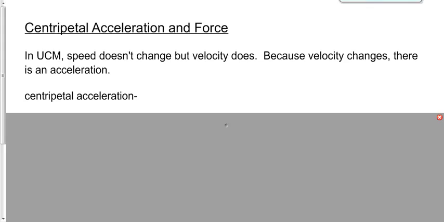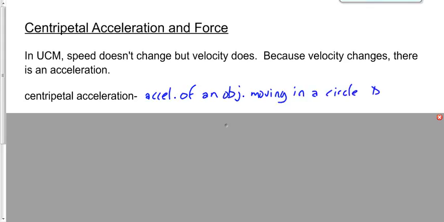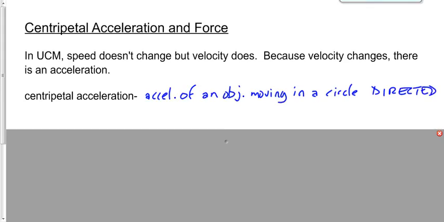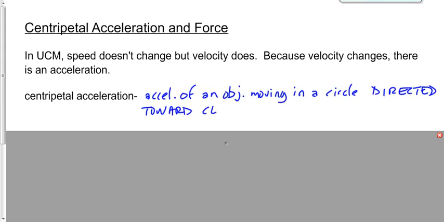It's the acceleration of an object moving in a circle, and that acceleration is directed toward the center of the circle. That's weird. Okay, that's weird.